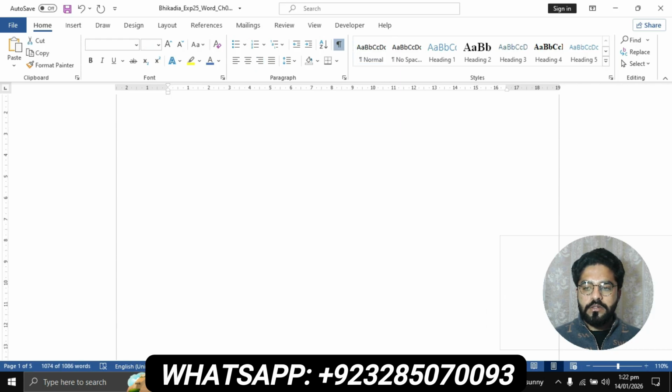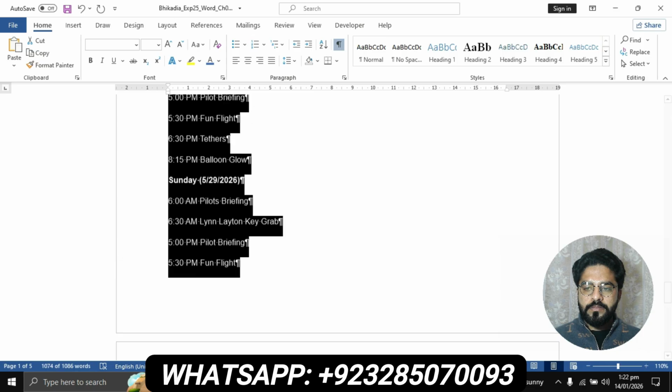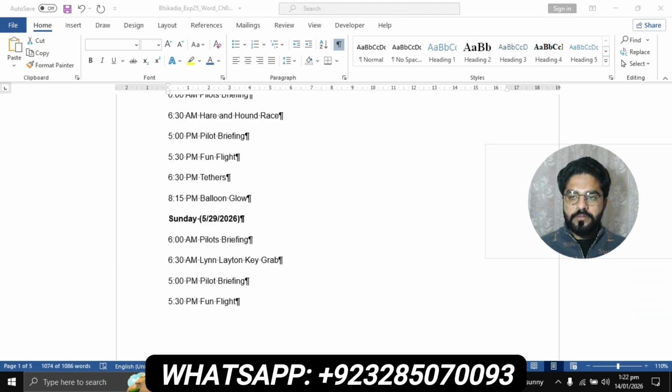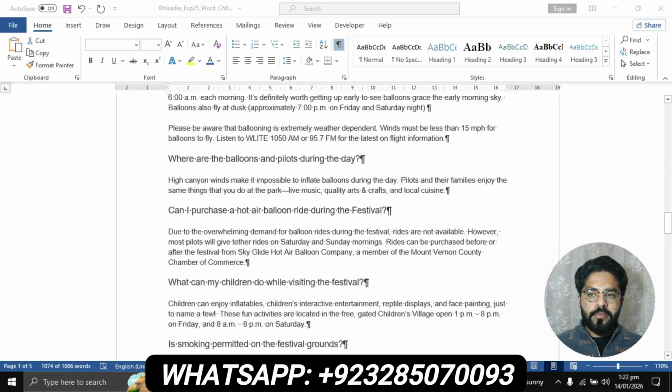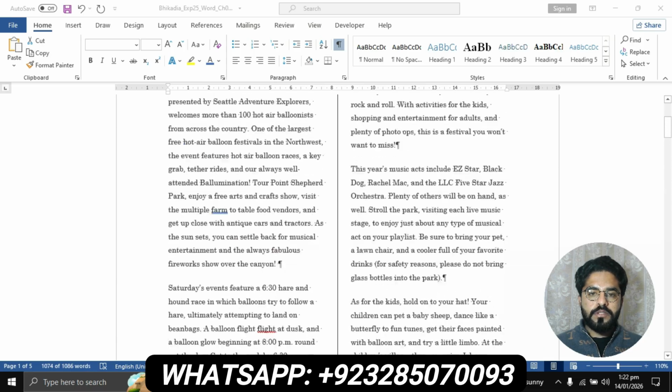Select all text and apply paragraph spacing.